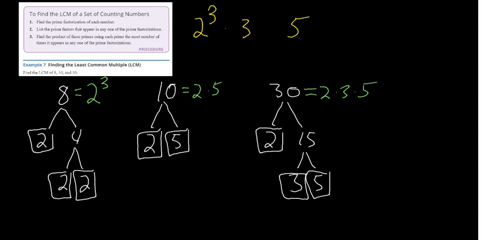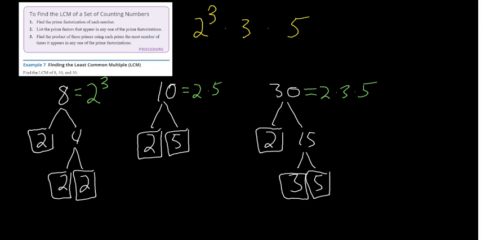The 3, what's the highest power of 3 that I see? Well, I don't see a 3 here, I don't see a 3 here, but I see a 3 here, and it's raised to the first power, so it's going to stay 3 to the first power. And same thing with 5. I don't see a 5 here, I do see a 5 here, and I do see a 5 here, but both of them are raised to the first power. So the highest power of 5 I see is also just 1.